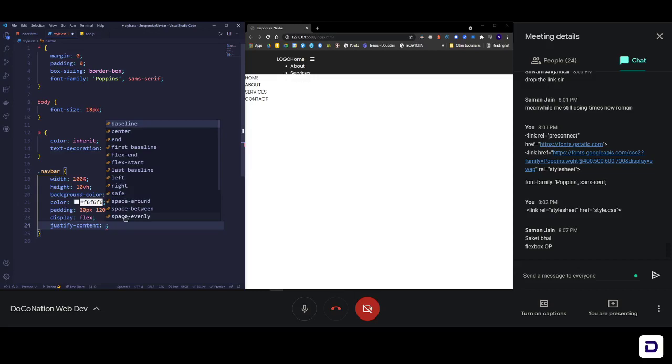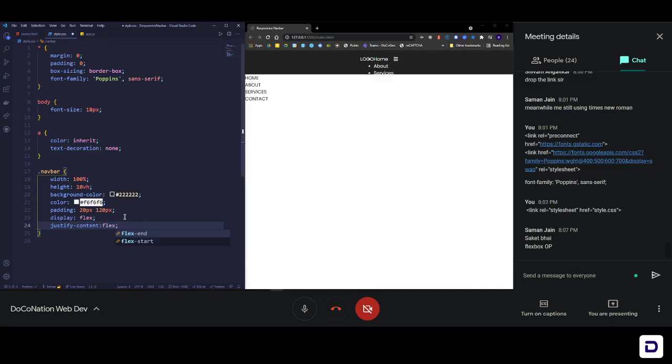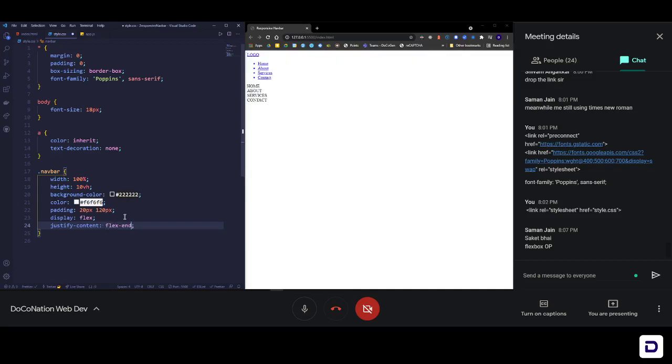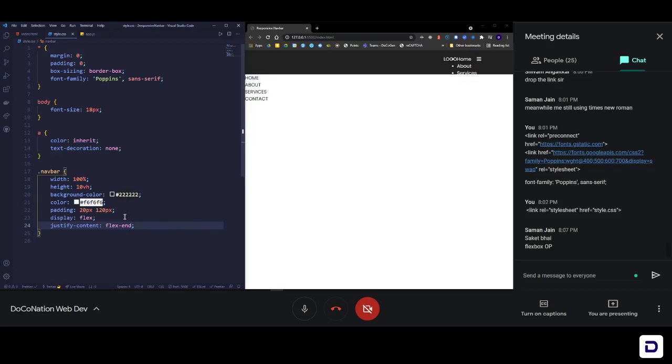Let me tell you what that means. If I say justify content center, you can see that everything is now centered horizontally. If I say justify content flex end, then you will see that everything has moved towards the right of the page. You have more values on this, so let's have a look at them.